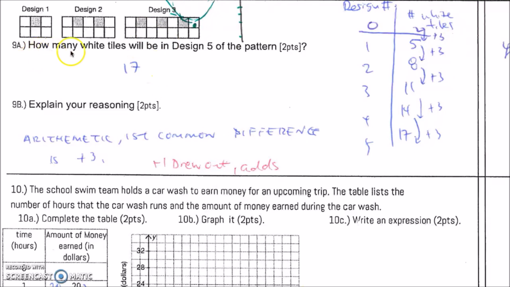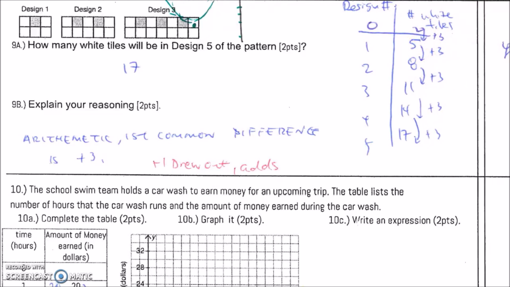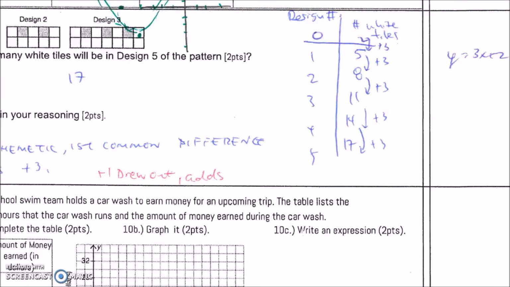Now the question is how many tiles? It doesn't say draw out the tiles, so you're not going to make me count. And to get the 0 pattern means you would actually have 2 white tiles. And if you needed to write an equation, that would be y equals 3x plus 2, because 2 is your y-intercept, 0, 2, and then 3 is your first common difference.